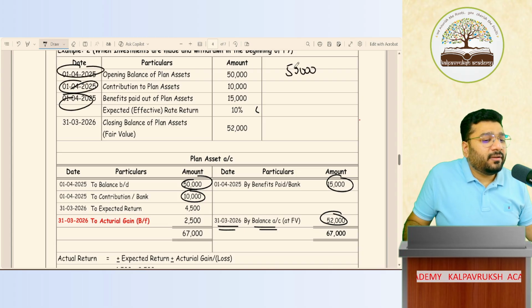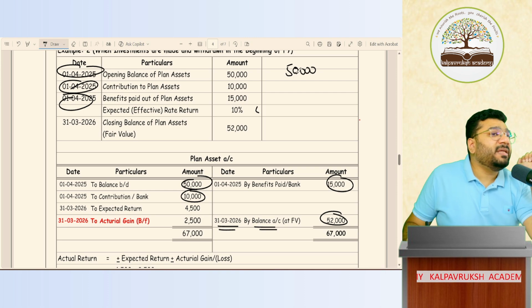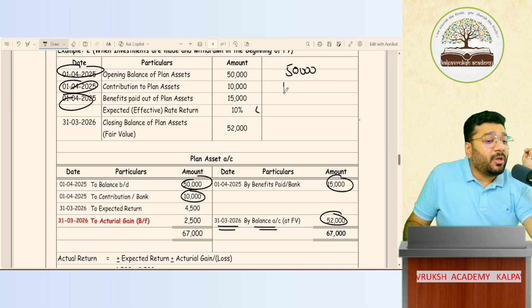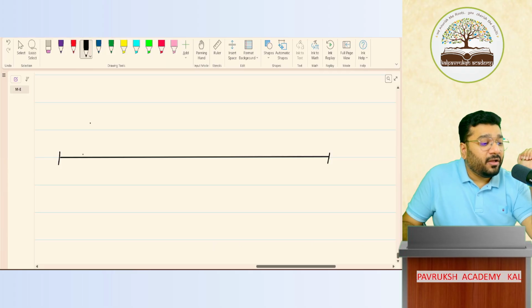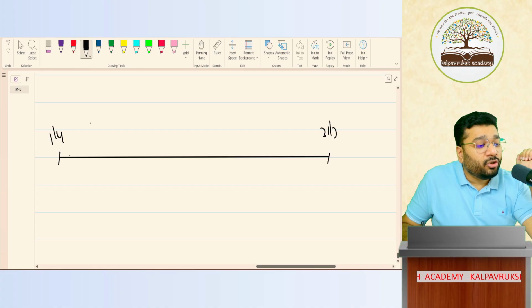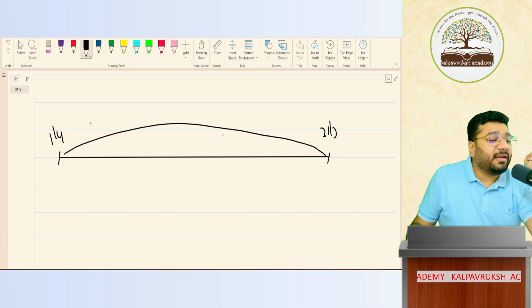You started this account with 50,000 balance, which is invested at the beginning of the financial year. You put how much extra from your pocket? 10,000. How much is withdrawn? 15,000. So what is the net investment? 45,000. On which date? 1st April itself. From 1st April to 31st March, throughout the year, you have invested 45,000 rupees.